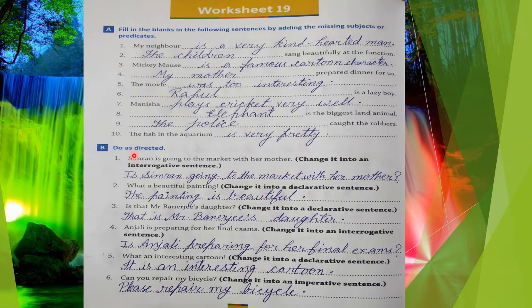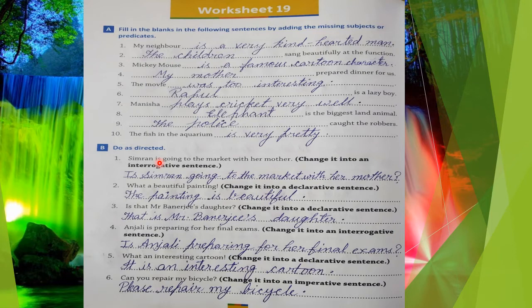Next question is, do as directed. Class, here in this question there are some sentences. You have to change them according to the direction written in the bracket. We have to change them into declarative, meaning positive or simple sentences, and also interrogative, meaning question sentences, imperative sentences, and exclamative sentences.